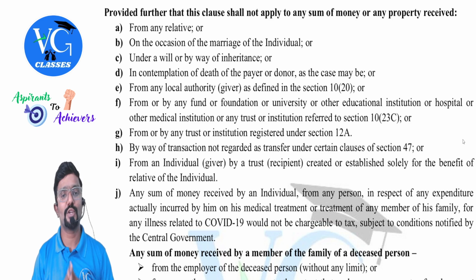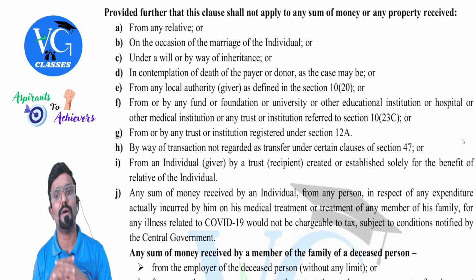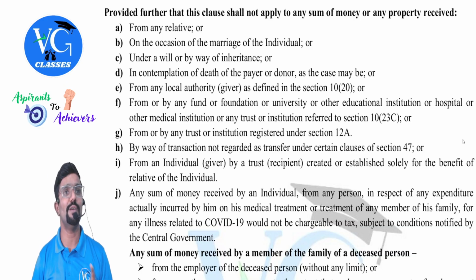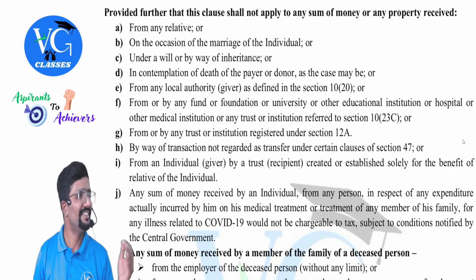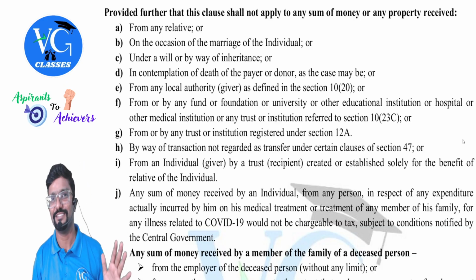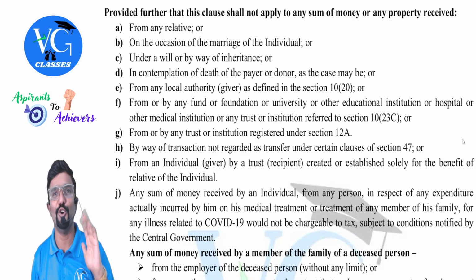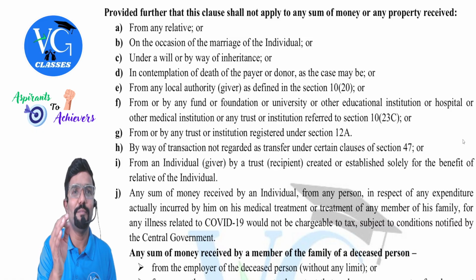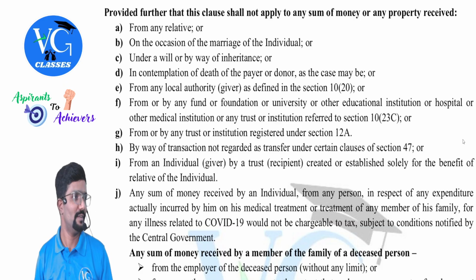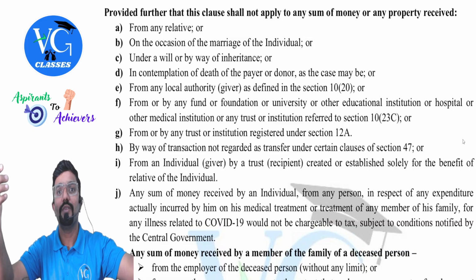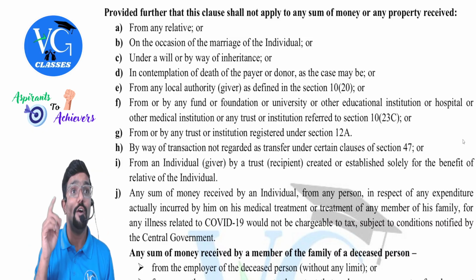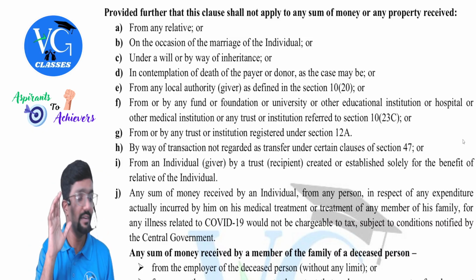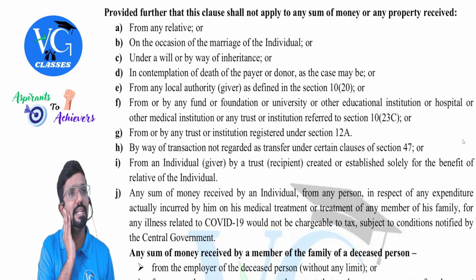Provided further that this clause shall not apply to any sum of money or any property received from a relative. Sir, relatives giving gifts, no chance, sir. They are there only to give tension, sir. Can that be considered a gift? No, no. A gift can be in the form of money, movable property, or immovable property. But if by chance you receive a gift from your relative, assuming they gave, obviously they would have given with some big expectation. Assume they have given. Sir, is it taxable?